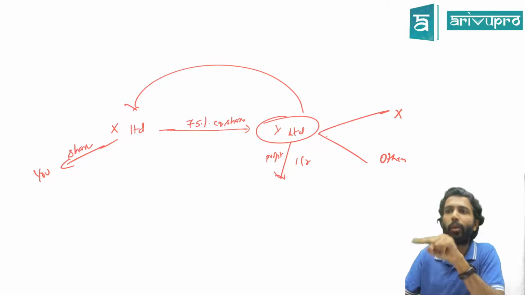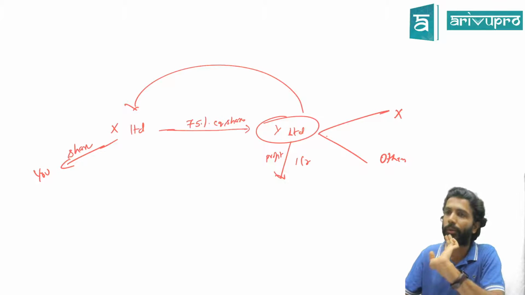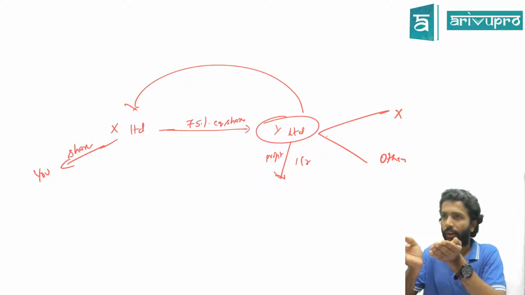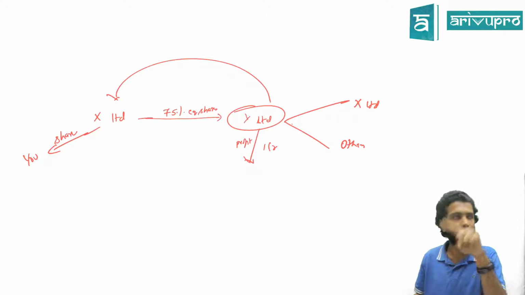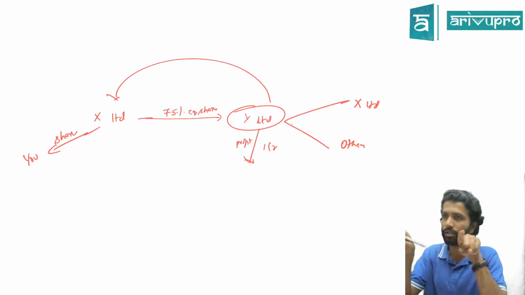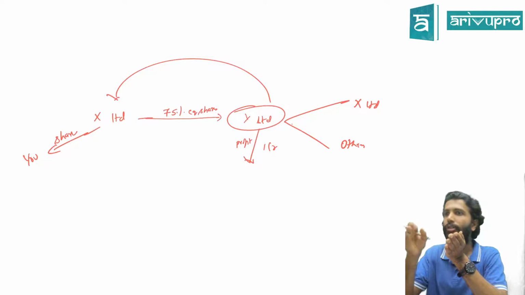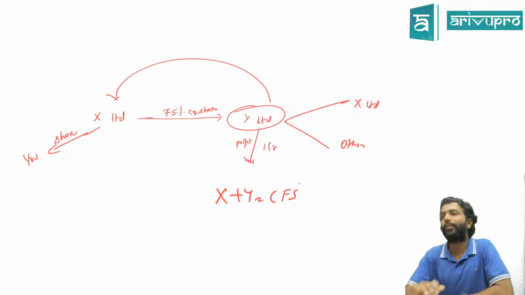But along with that, we also want you to prepare something known as consolidated financial statements. Consolidated financial statement is not a substitute. You have to prepare standalone also and consolidated also. In India, they say only consolidated is mandatory, standalone is optional. But in India, we do standalone as well as consolidated. Standalone means what? X's financial statement alone. That is also mandated, and X also has to prepare what? X plus Y's CFS. CFS meaning consolidated financial statements.